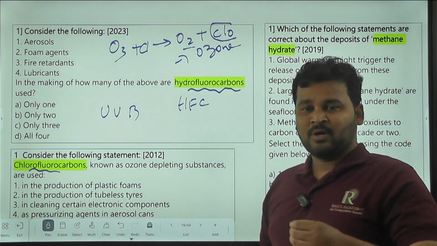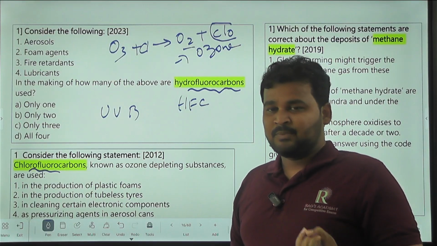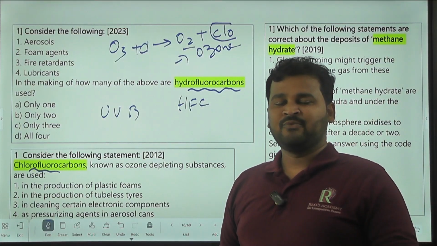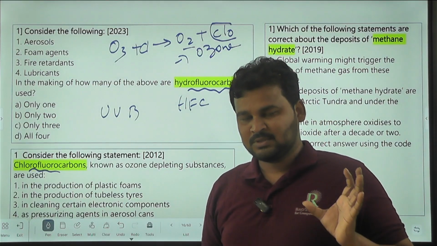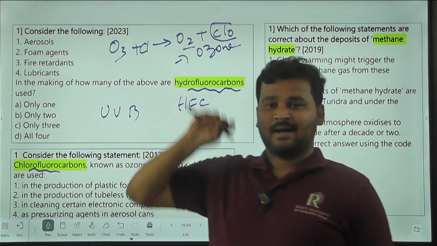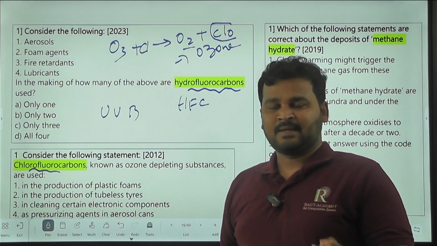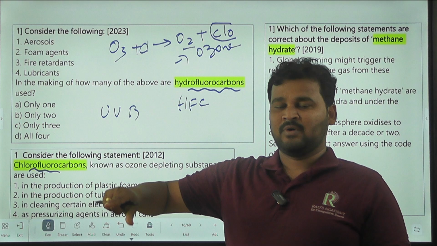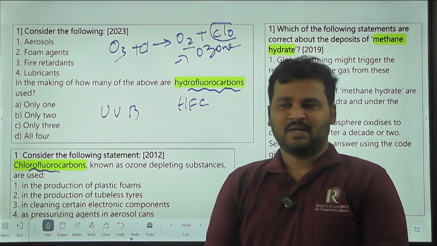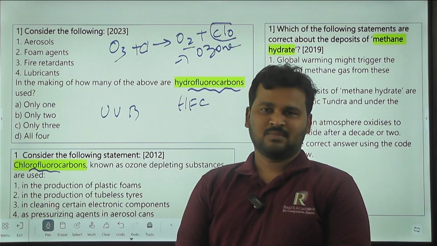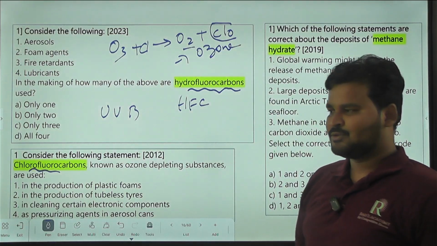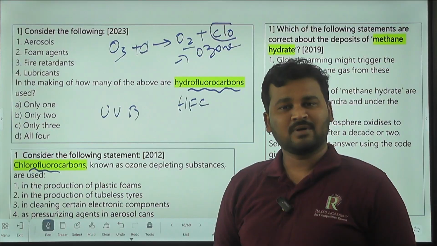So who is responsible for the depletion of ozone? We ourselves. We are simply releasing chlorofluorocarbons and hydrofluorocarbons into the atmosphere, and we are the reason behind the depletion of ozone and the direct hitting of ultraviolet radiation from the sun into the troposphere. So we have to do our business instead of disturbing our climate.